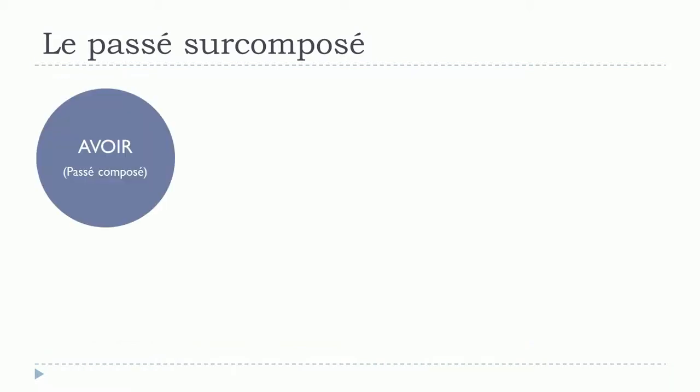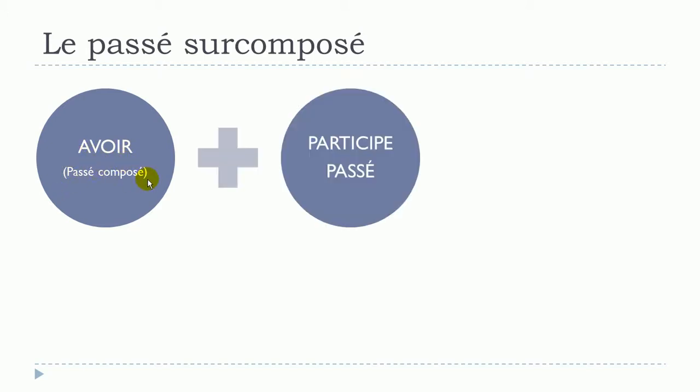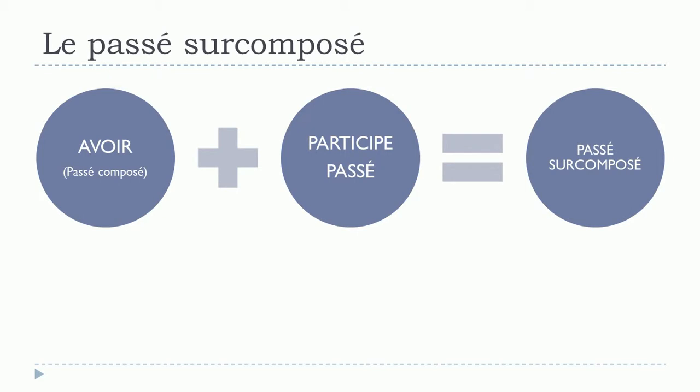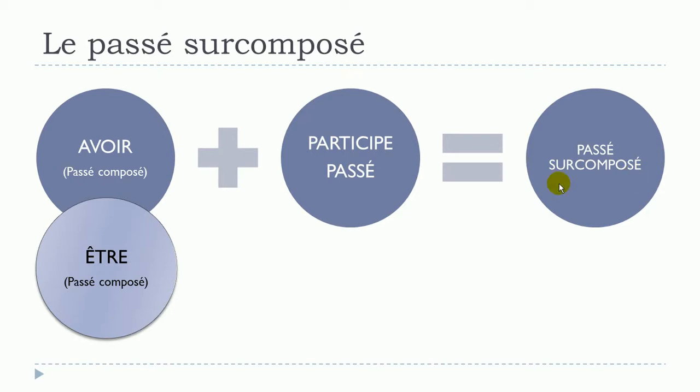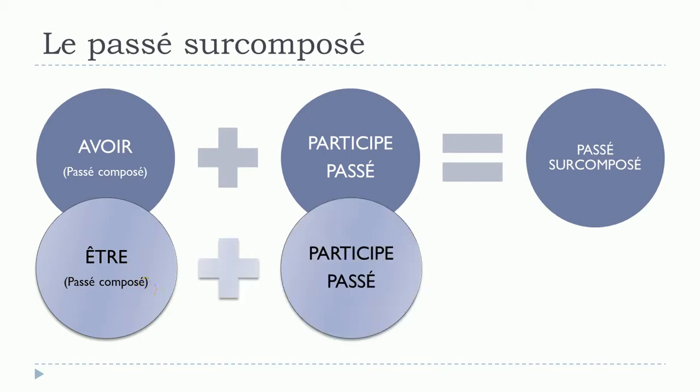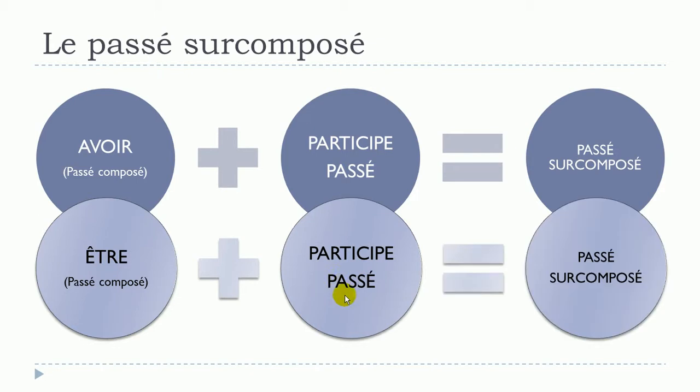So let's remember how to construct this passé surcomposé. Well, actually the first part, and in almost all the cases it will be avoir, okay, and avoir should be at the passé composé form. Then you will put your participe passé form as usual for all these compound tenses in French. So, and you will get this passé surcomposé, okay? In some cases, as we saw, we can use être, okay, but then the rules stay the same, so it should be at the passé composé. Then you will put your participe passé form, and you will get your passé surcomposé.